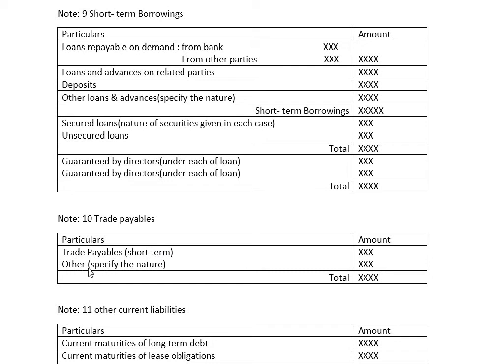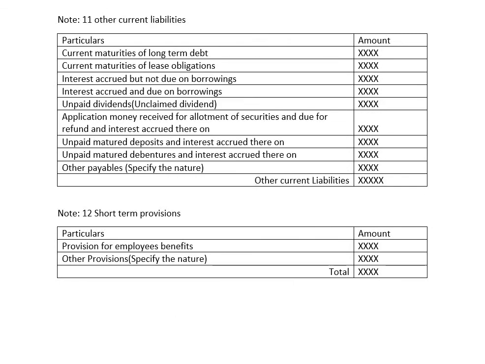Then some of the other payables, if any are available, right? Yes, such as bills payable and all. And we add them together, this amount will be taken to note number 10 in the balance sheet. Next, only 2 working notes are left for us, note number 11, then note number 12.